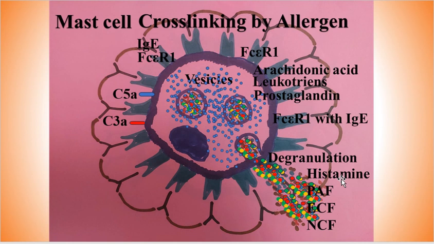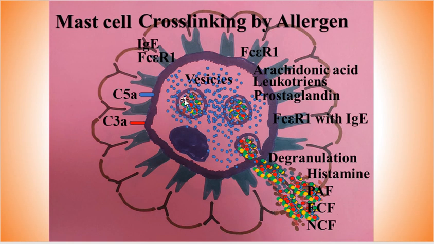And also, as can be seen here, mast cells have receptors for C5a and C3a, and these are anaphylotoxins. These are produced during activation of the classical pathway of the complement, and they are responsible for influx of cells and release of histamine.